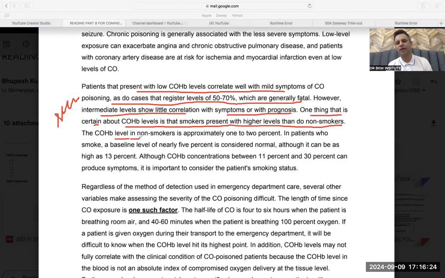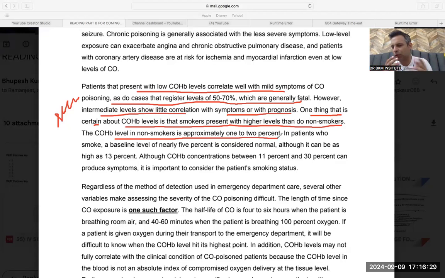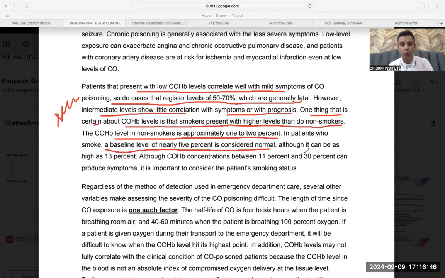The carboxyhemoglobin level in non-smokers is approximately 1 to 2%. The people who do not smoke, their carboxyhemoglobin is only 1 to 2%. In the patient who smokes, a baseline level of nearly 5% is considered normal. If a person is a smoker, then 5% carbon monoxide in the hemoglobin in the blood is normal. Although it can be 13% as well. That means in smokers, 13% is also normal without any poisoning.